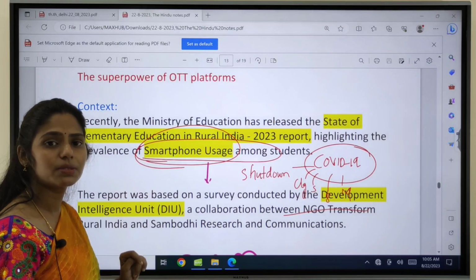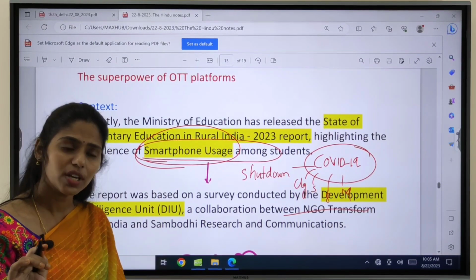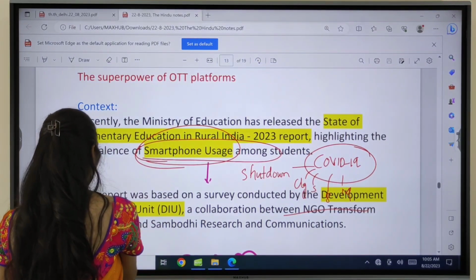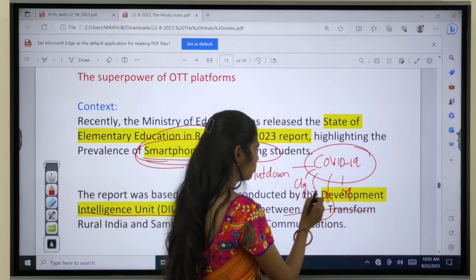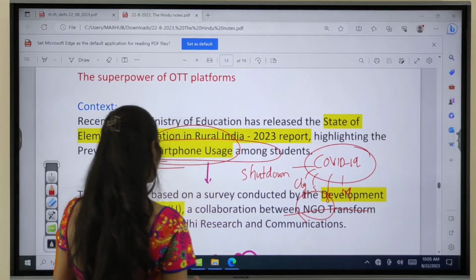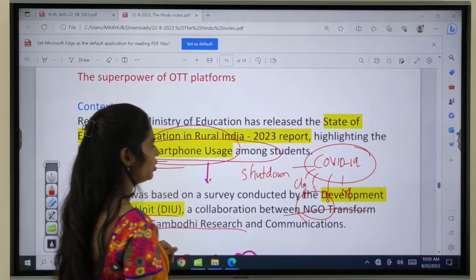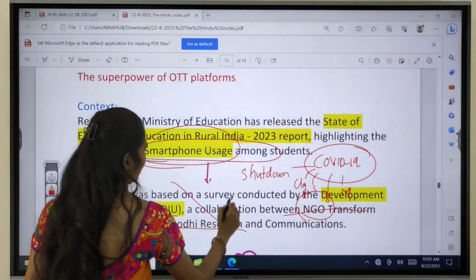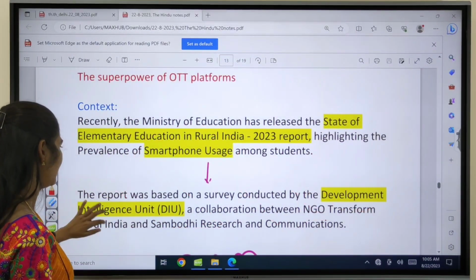This report is based on a survey. And who conducted this survey? This survey was conducted by the Development Intelligence Unit in collaboration with the NGO Transform Rural India and Sambodhi Research and Communications. There is no need to remember this at all. I said it just for your knowledge.